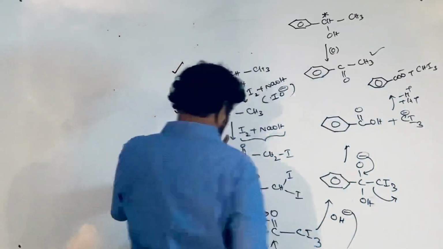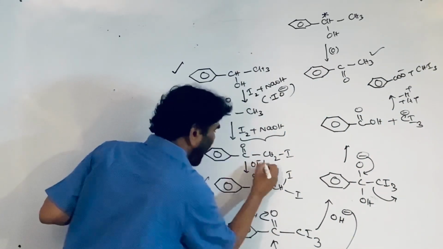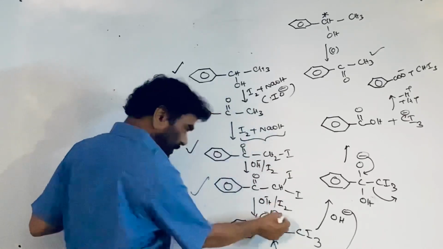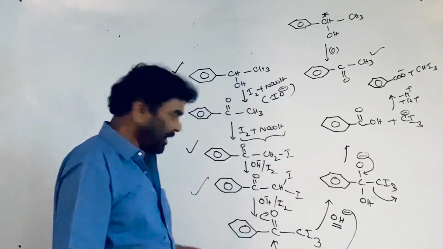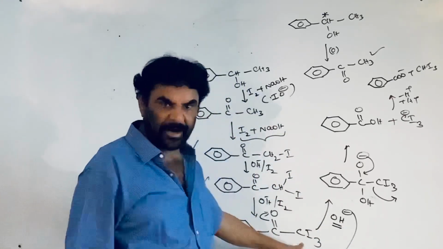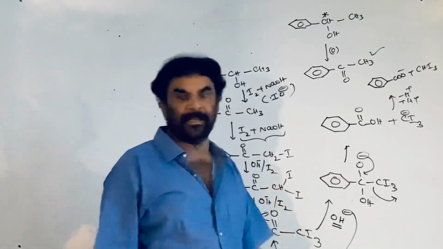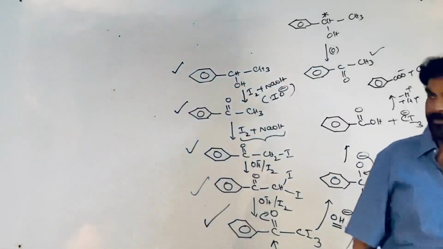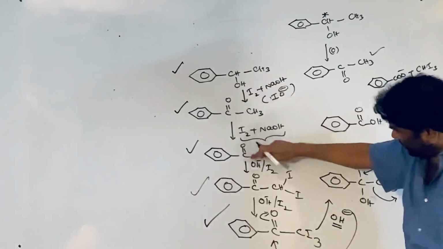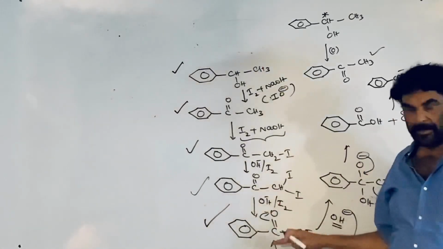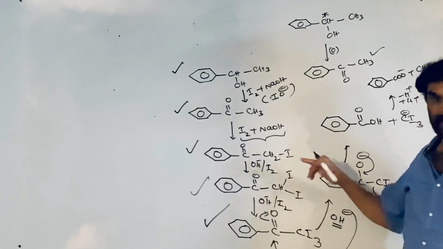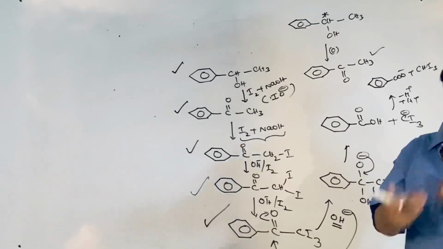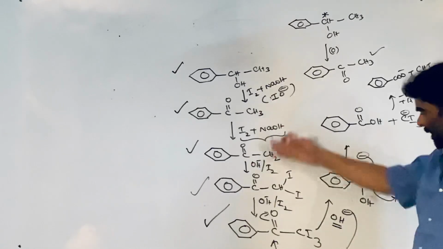For this to convert into this, base and iodine are required. For this, only base is required. Iodine is already saturated, so iodine is not required. Just the hydrolysis part is left. So this also gives the iodoform. So in the given list, a methyl group that can be partially or fully converted to the halogenated form takes part in the iodoform reaction.